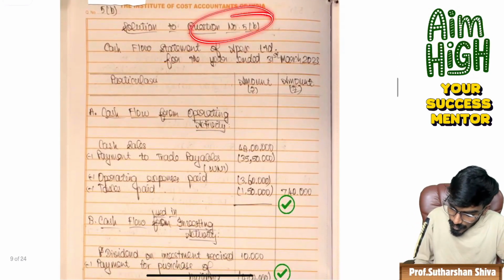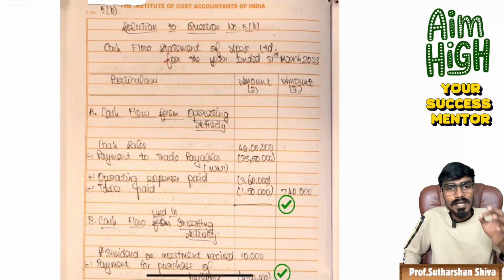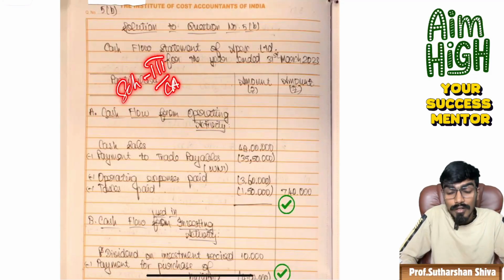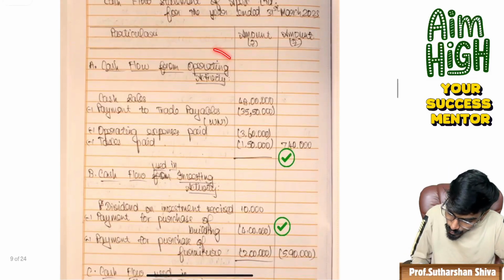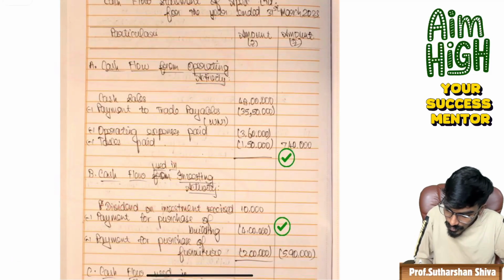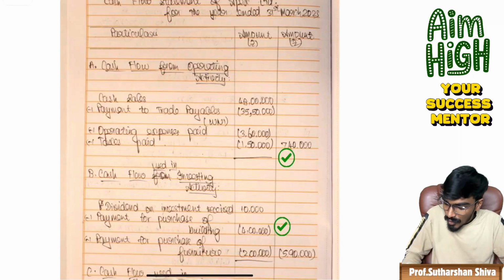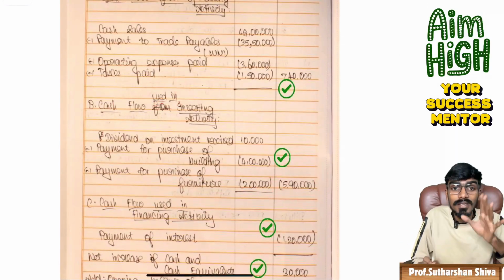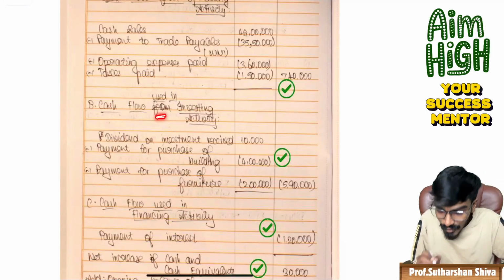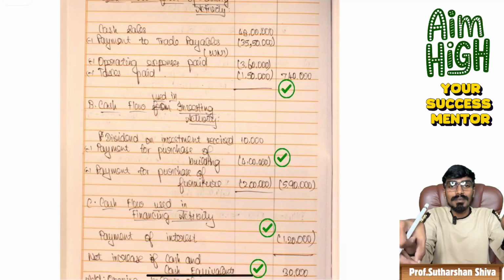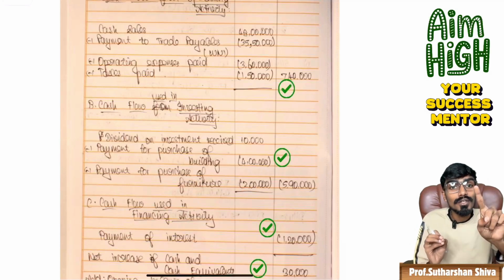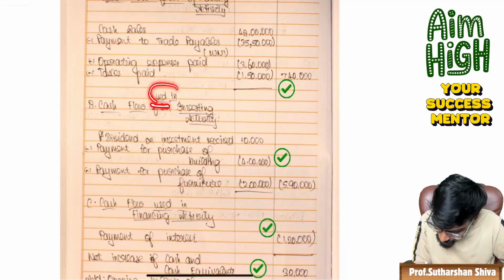Now come to 5B. 5B is again a cash flow statement. Studying of cash flow statement should be from the CA material, not from the CMA material. And schedule 3 is also from the CA material, not from the CMA material. See how beautifully the heading has been separately given. You should use the term from for a positive figure. For a negative, you should use the term used in. Forgetfully, the student wrote from. Then some intuition spoke that sir told me that if it is negative, you will always use the word used. So the student took it out and used the term used.